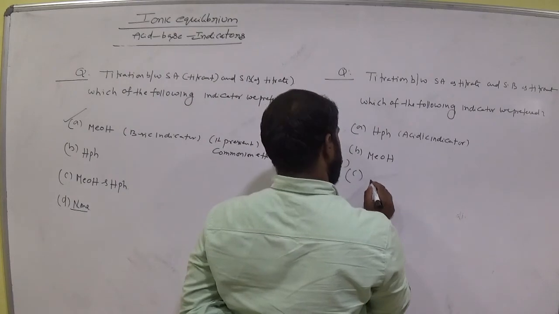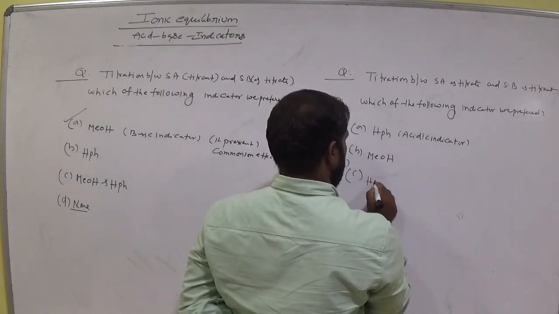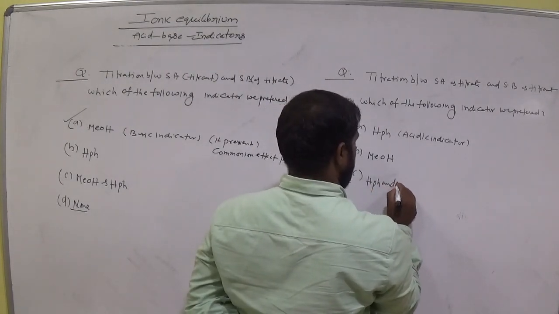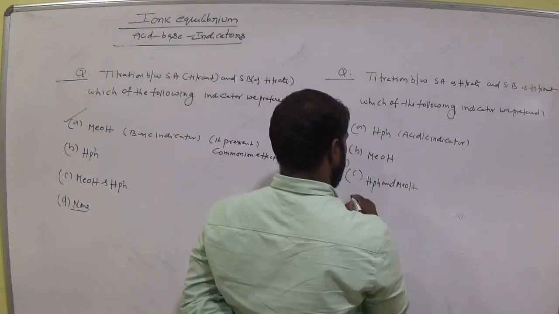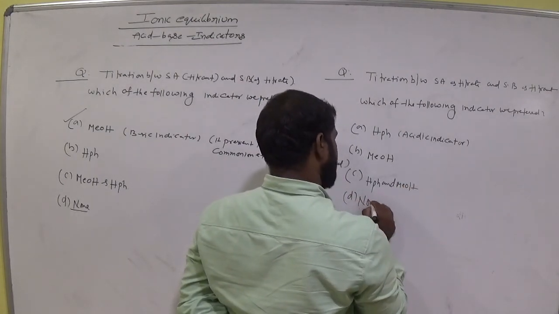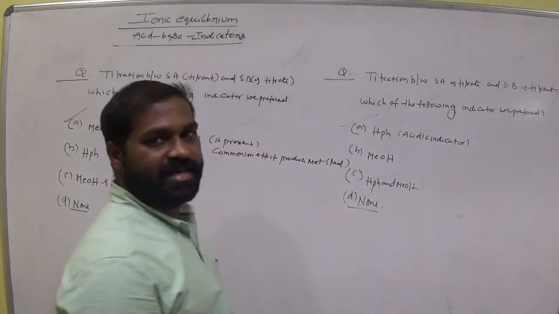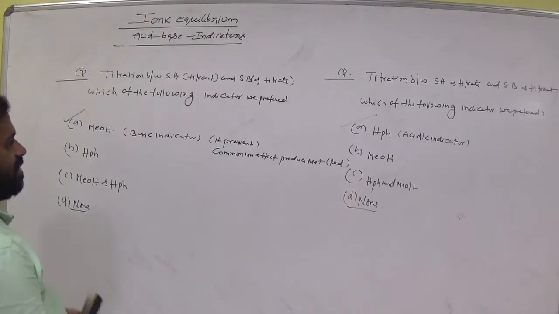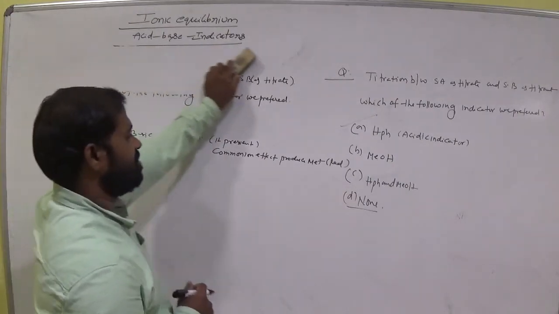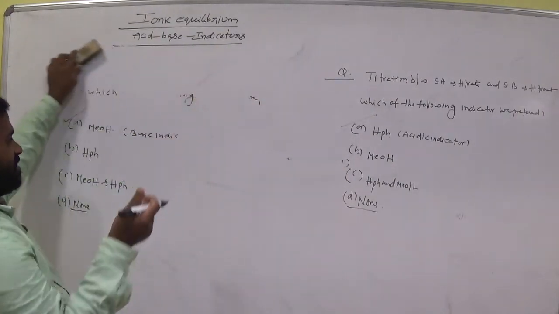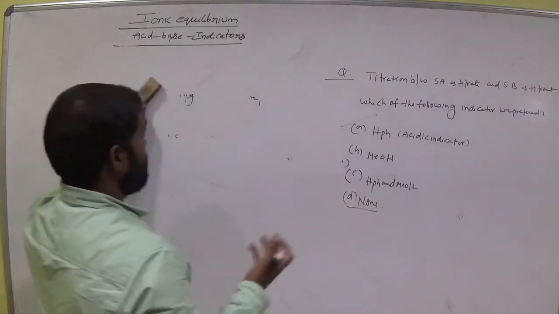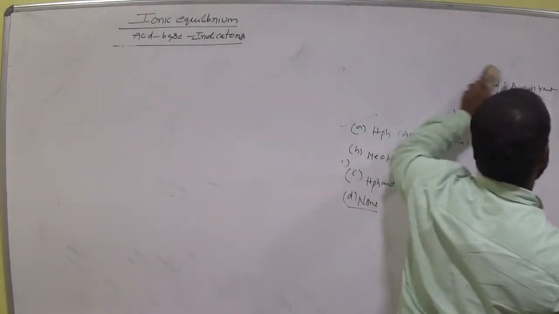Option C, HPH and MeOH. Option D, none of these. Which one is better? HPH, acidic indicator. Since the base is the titrant, this is better to prevent the common ion effect. Okay.